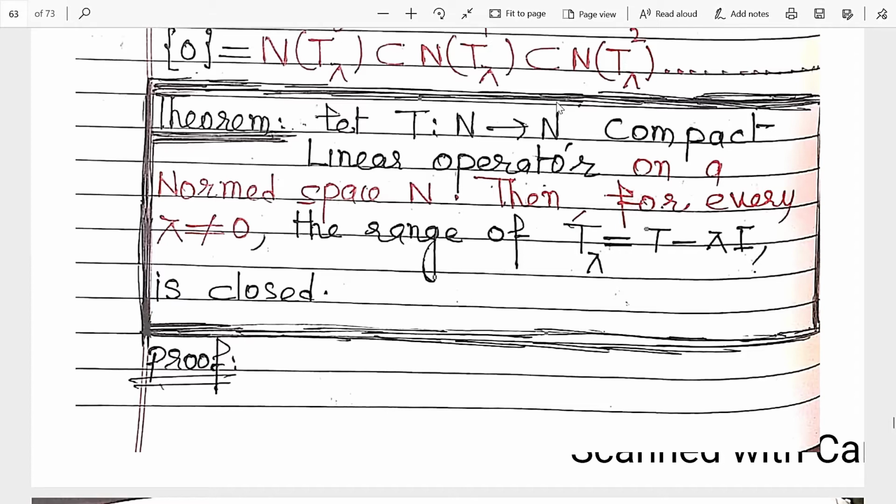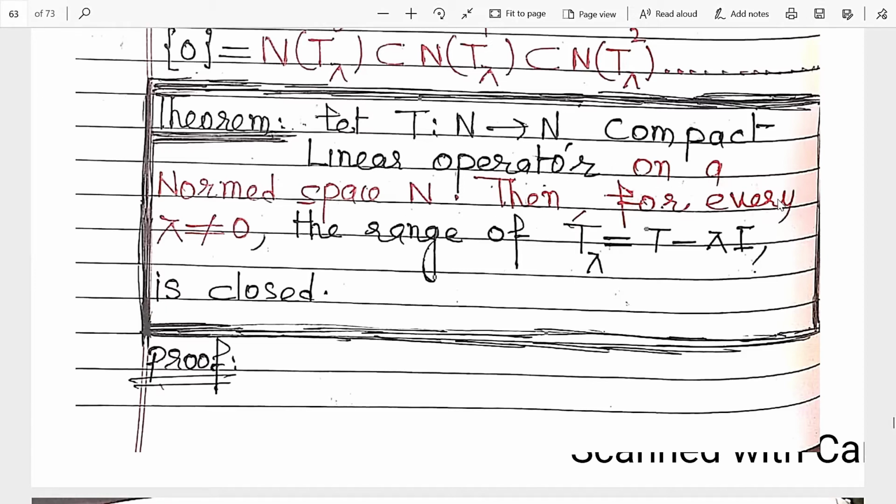That is the first definition. The second definition: the image of a bounded sequence has a convergent subsequence. It means if we have a bounded sequence in N, then its image has a convergent subsequence. That is the definition of a compact linear operator, right?